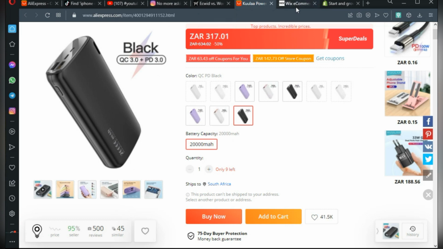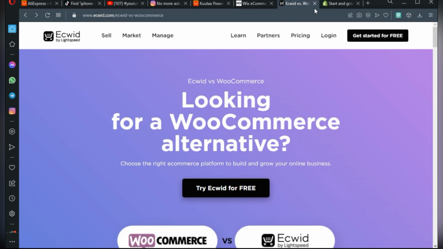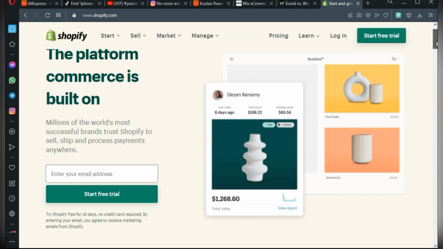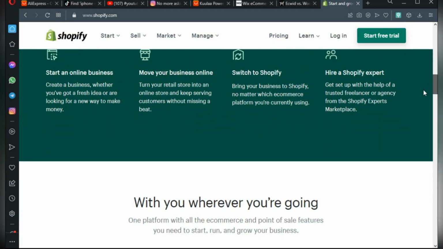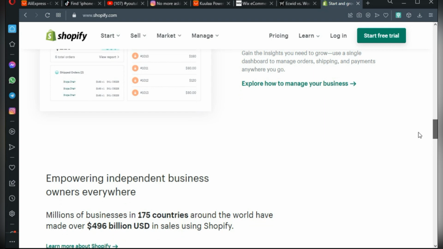So now, to create your own online store for free, we have these interesting platforms over here. The first one is the famous Shopify. As you know, with this one you get a 14-day free trial to build your store, and this is by far the best platform to use.